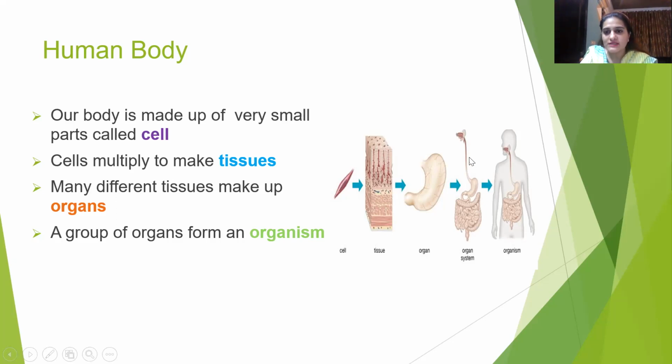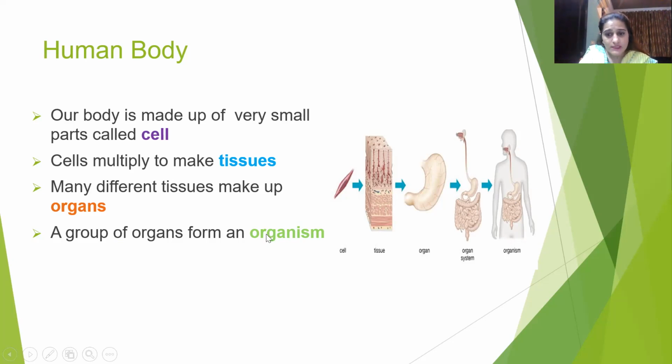Okay, so digestion is a process where the food is broken down into smaller particles and hence it is absorbed by our body. Okay, so this is a part of an organism, and an organism has various other organ systems present in its body.